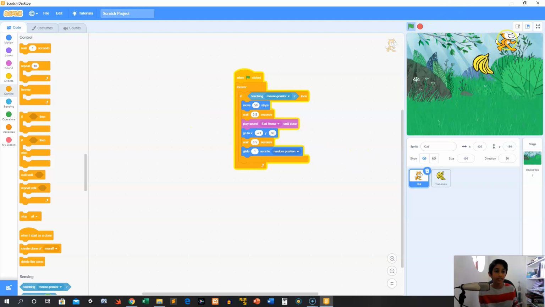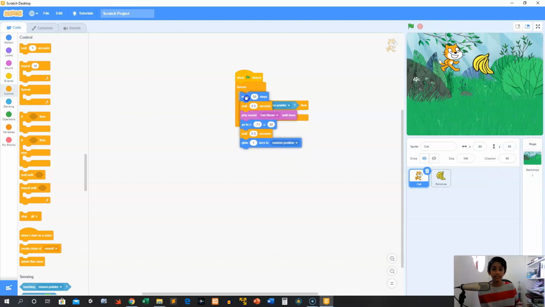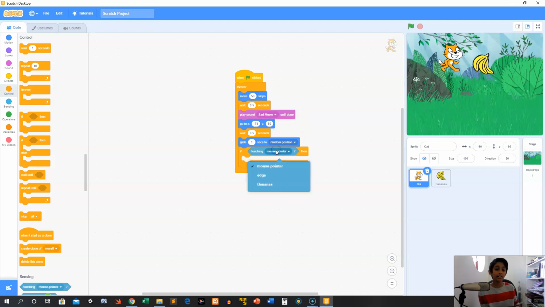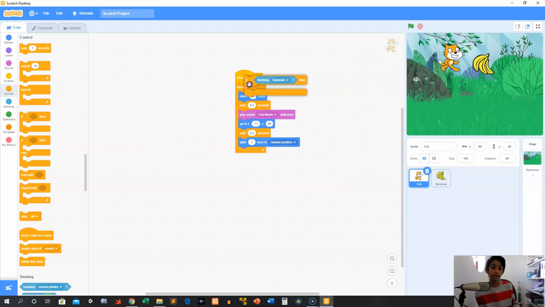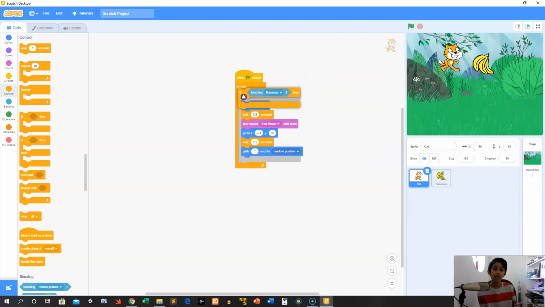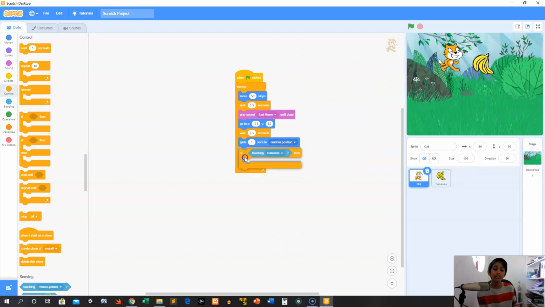So let's do this one more time. Now let's click the stop button. And yeah, okay. So what we're going to say is we don't want it to be touching our mouse though. We want it to touch the banana. If it touches that banana right there, then what do we want to do? Well, we probably want to say our happy meow.